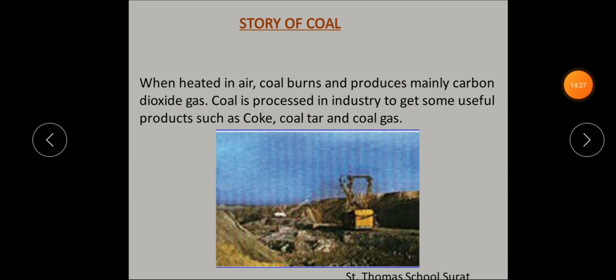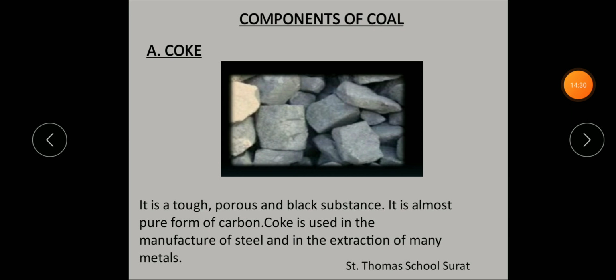Understood? So what are the useful products obtained from coal? The first one is coke. What is coke? It is a tough, porous and black substance.